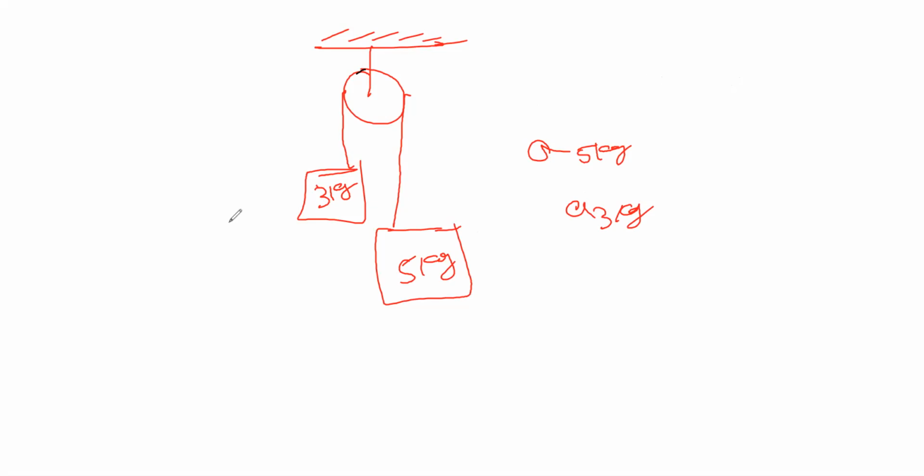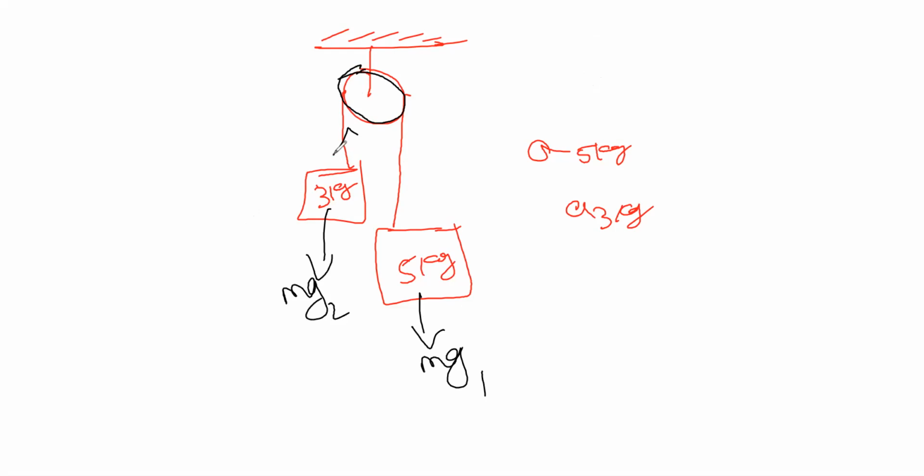Then how do we calculate it? Wait, this is a pulley. Do you take the force and equate it to 0, M into A? First tell me what are the forces acting over here. Tension, right? You are forgetting one thing. What about the weight of this? Yes, that's it.